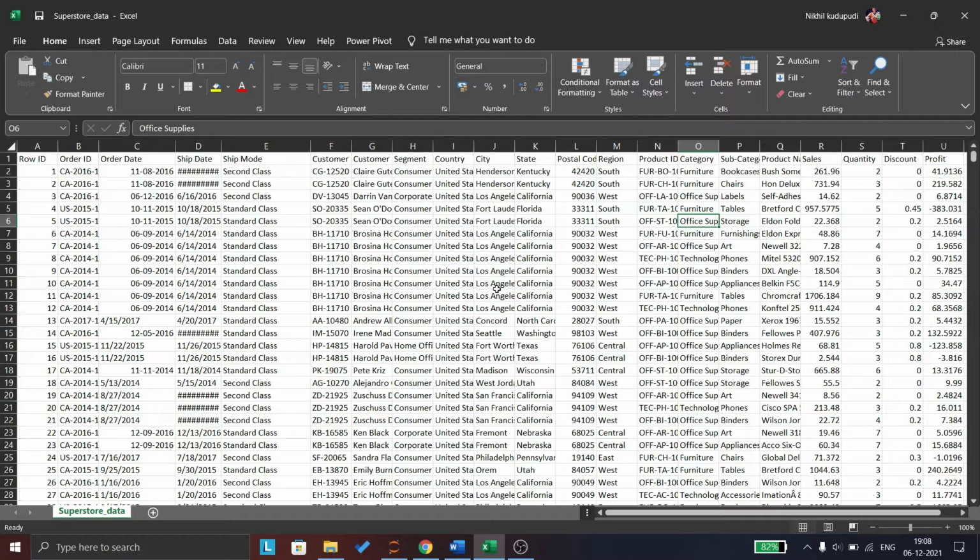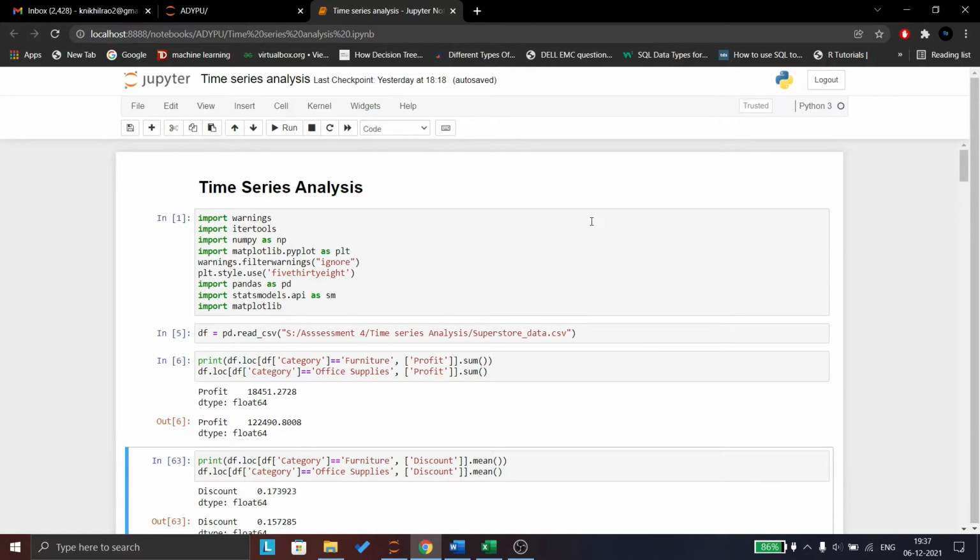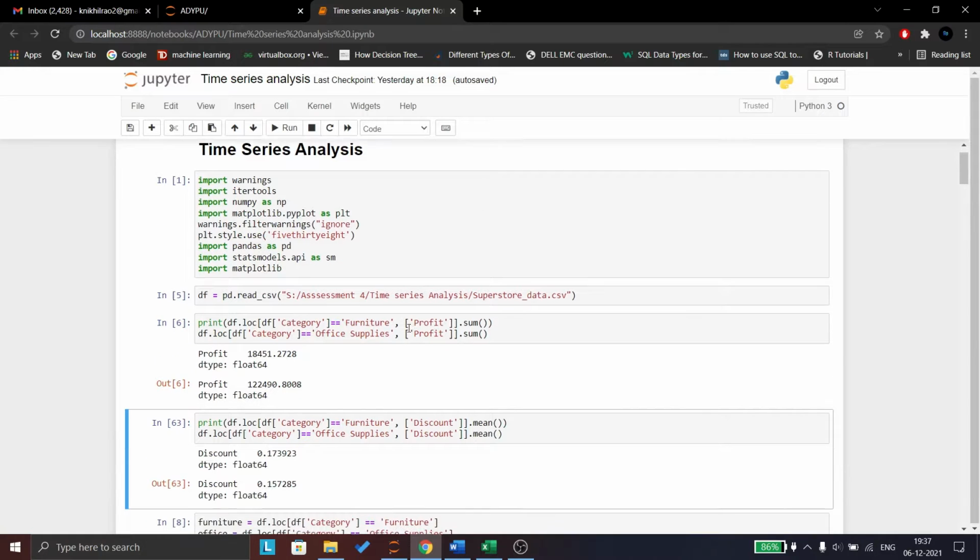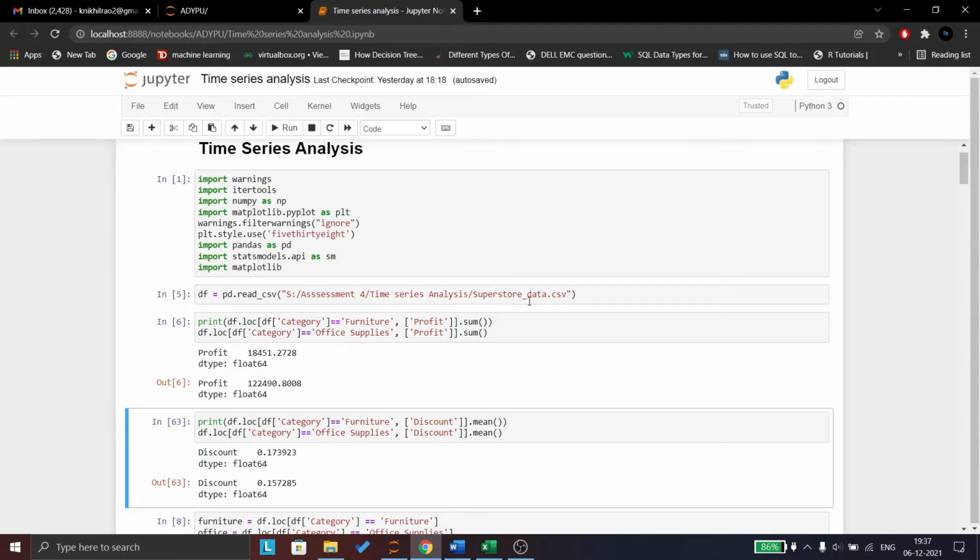So now let's focus on code. This is my code. First, I have imported all the necessary packages which we need for our model, like numpy, pandas, matplotlib, and also statsmodels, as we are using a SARIMAX model. I have taken the superstore data as I have shown in the previous part.